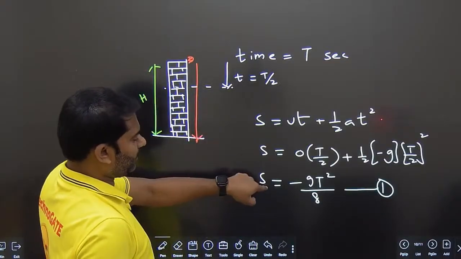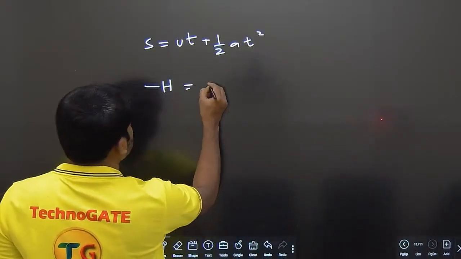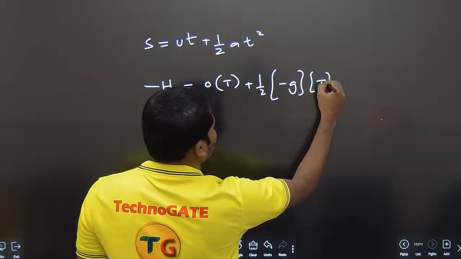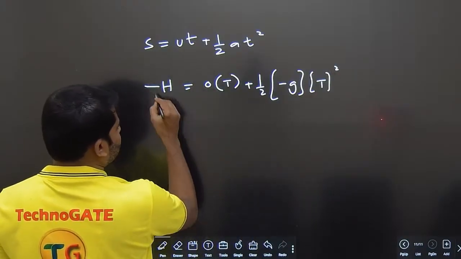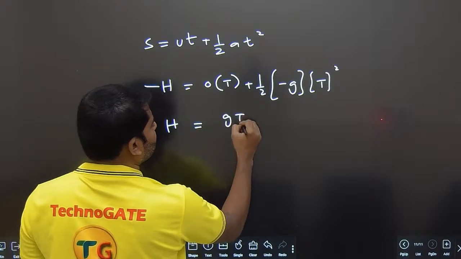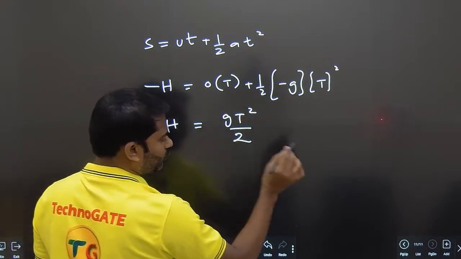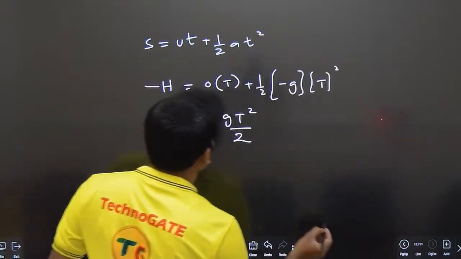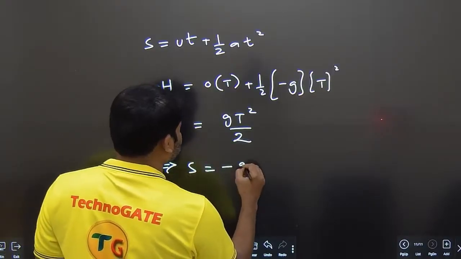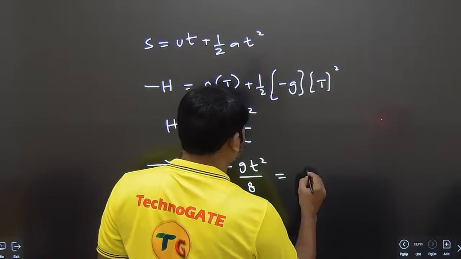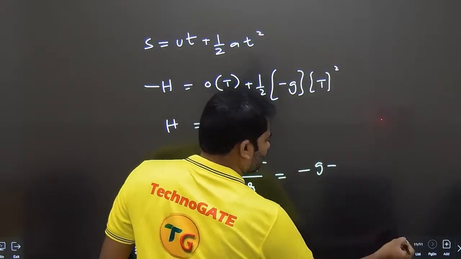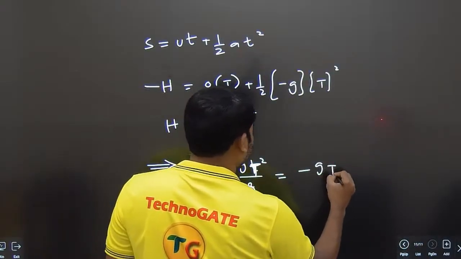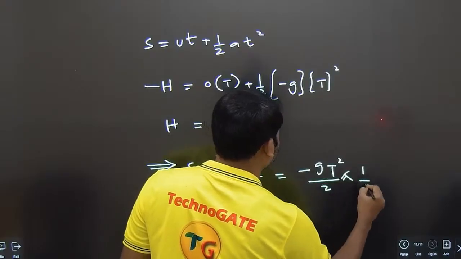Here we have to find it, so we'll keep it as s only. Minus h is equal to 0 into t plus half a is minus g and time t square. So we are actually getting this, minus will go, h is equal to gt square by 2. Gt square by 2 value is equal to h. Okay, gt square by 8 is s. So we can say that this implies s is equal to minus gt square by 8. This can be written as minus gt square by 2 into 1 by 4, where t is capital.